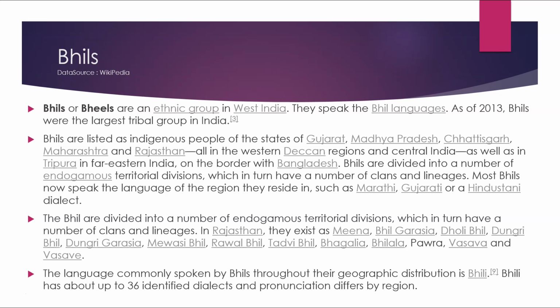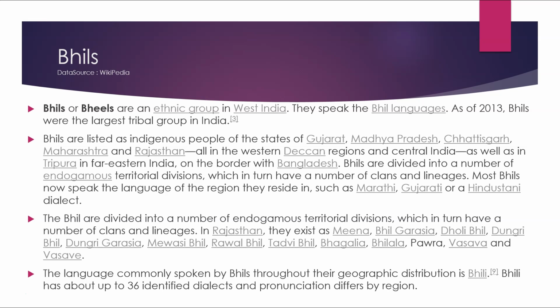They speak the Bhil languages. As of 2013, Bhils were the largest tribal group in India. Bhils are listed as indigenous people of the states of Gujarat, Madhya Pradesh, Chhattisgarh, Maharashtra, and Rajasthan, all in the Western Deccan regions and Central India, as well as in Tripura in far eastern India on the border with Bangladesh. Most Bhils now speak the language of the region they reside in, such as Marathi, Gujarati, or Hindustani dialect.